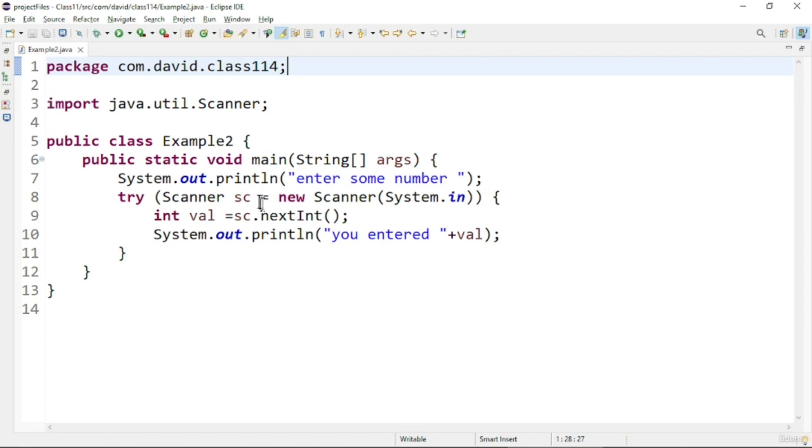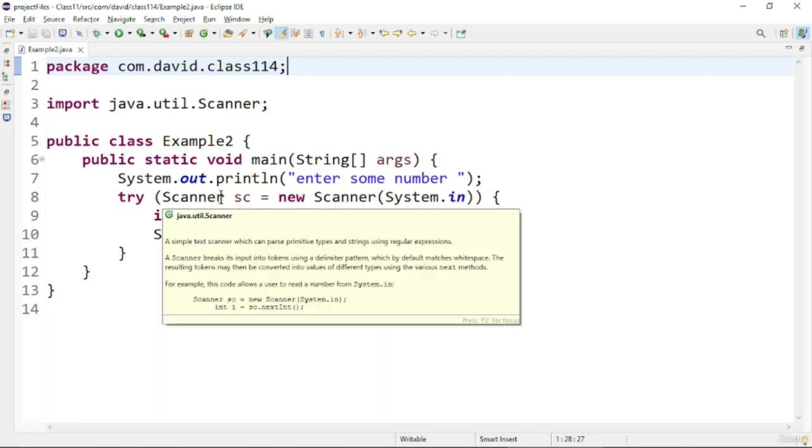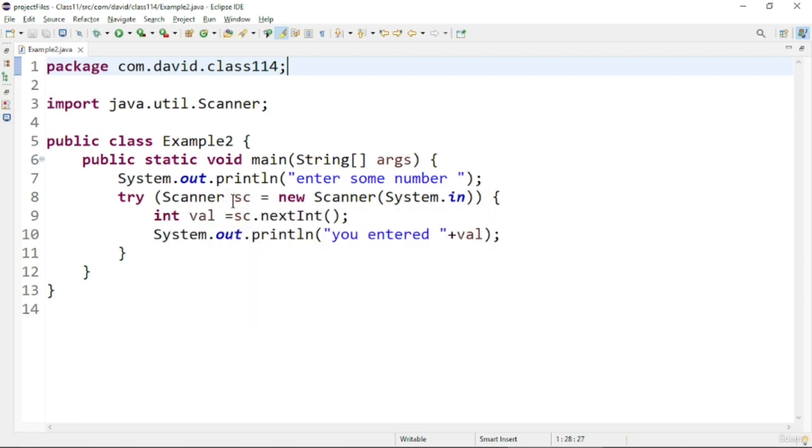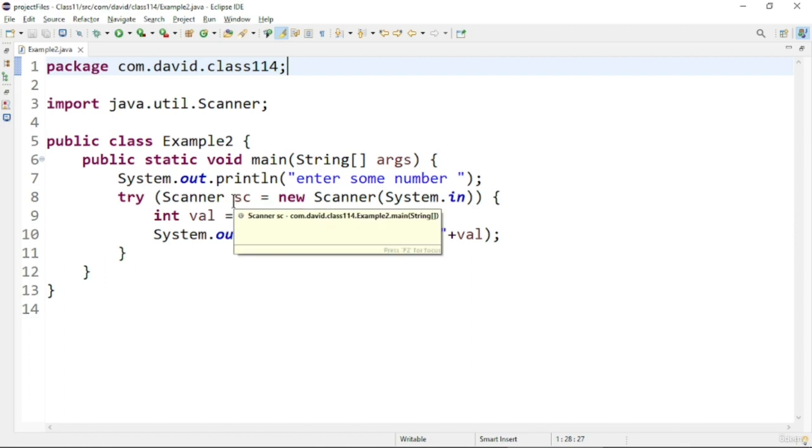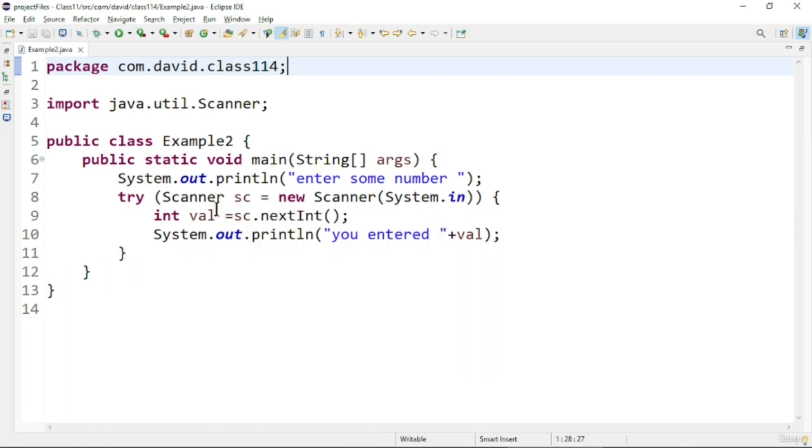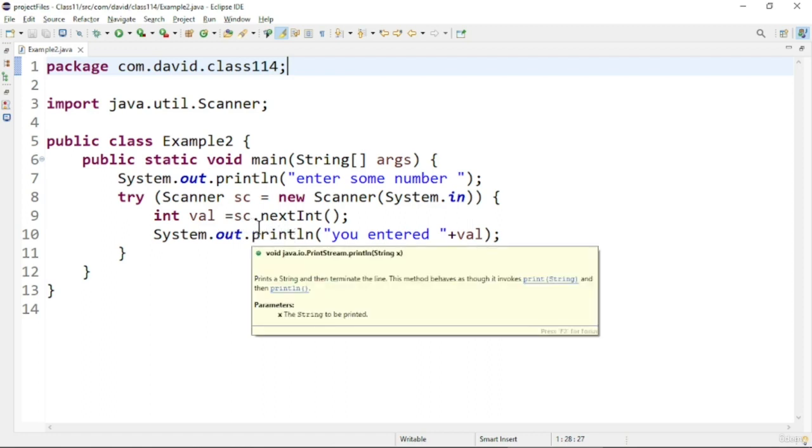And after that in the body of the try block I will have the scanner.nextInt method to read the particular int value, and finally I will output the value read into the console. So that's it about this program.